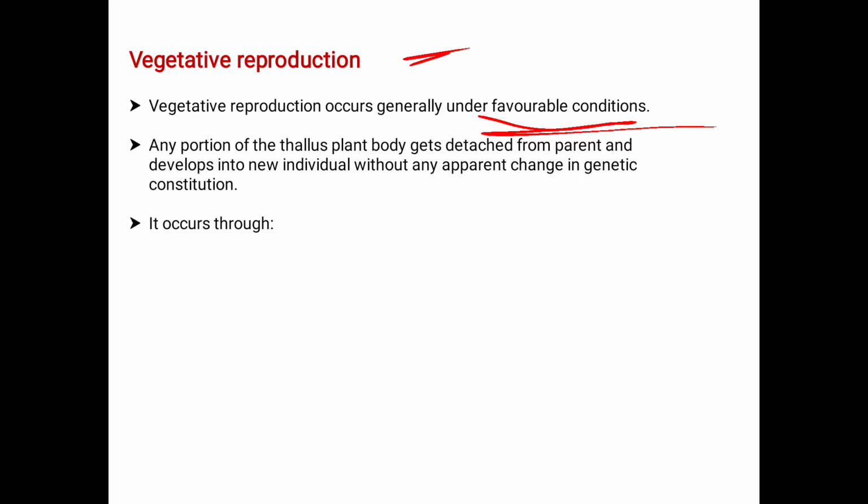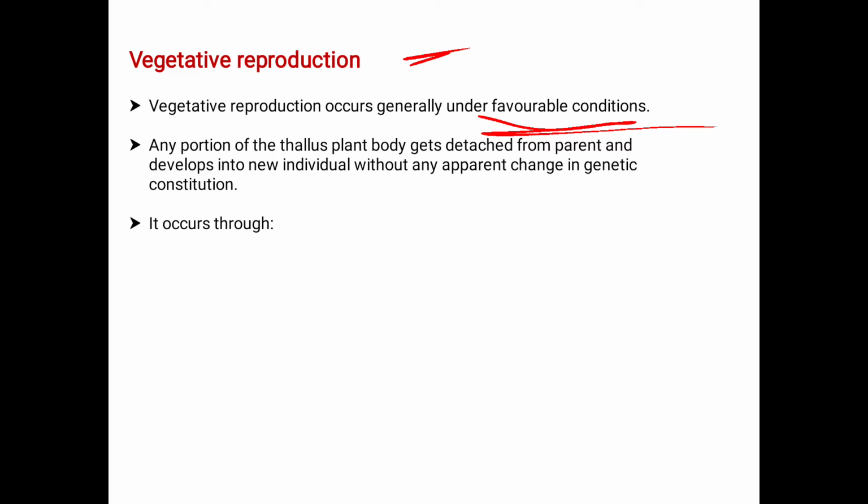Vegetative reproduction is nothing but any portion or part of the thallus or plant body that gets detached from the parent and develops into a new individual without any apparent change in genetic constitution.